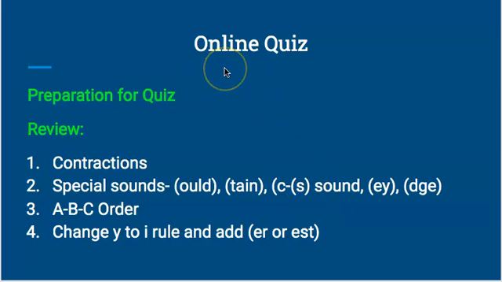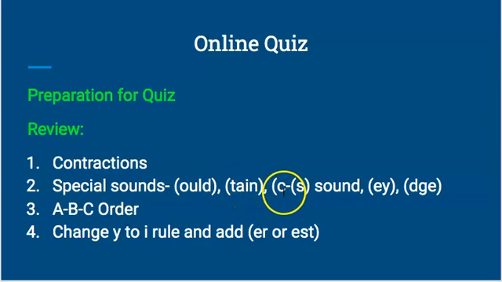All right, you are going to have an online quiz this week for phonics. One way you can prepare for the quiz, you need to review contractions, all the different types of contractions we've been going over the last several weeks. Also some special sounds you may want to look over. OULD, like in the words should and would. TAIN, like in mountain, captain.